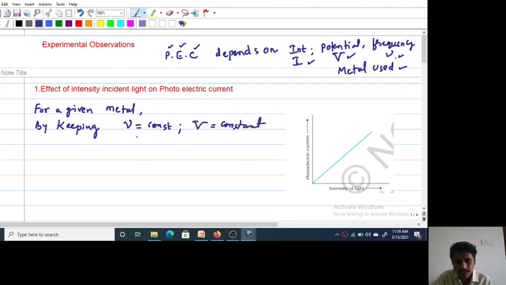I want to study how the photoelectric current changes with intensity.